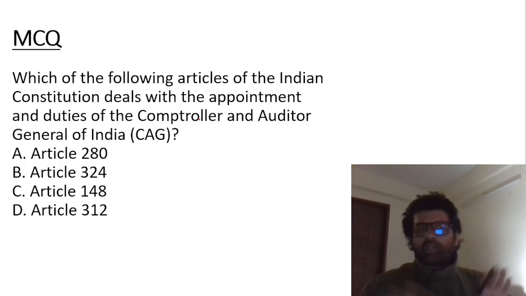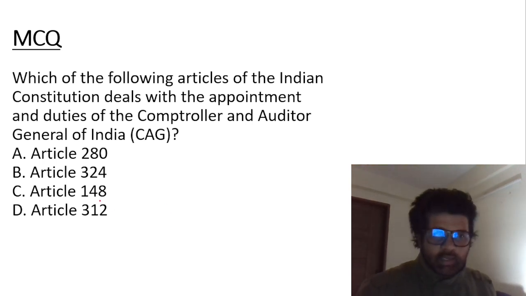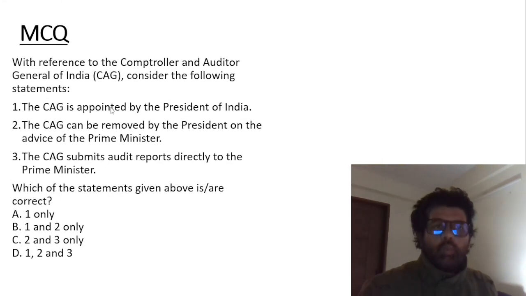Not all articles will be too deep and extensive like the Lorentz and the Kuznetska, which we have discussed. What is the answer of this question, guys? Article 148. Next. With reference to Comptroller and Auditor General of India, consider the following statements. The CAG is appointed by President of India. CAG can be removed by President on the advice of Prime Minister. CAG submit audit reports directly to Prime Minister. What is the answer?